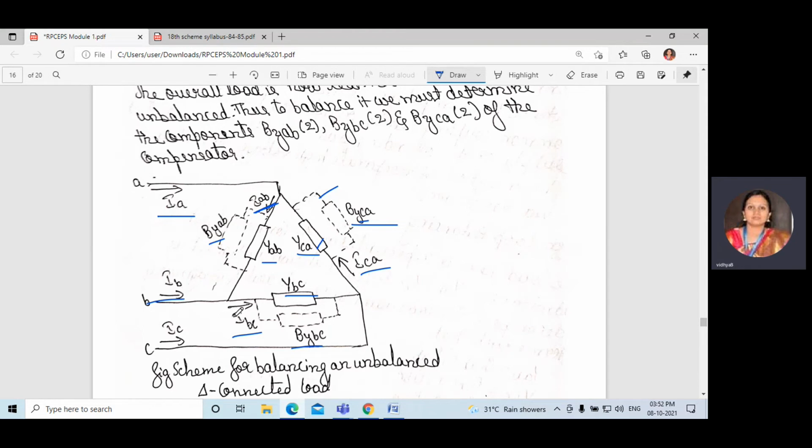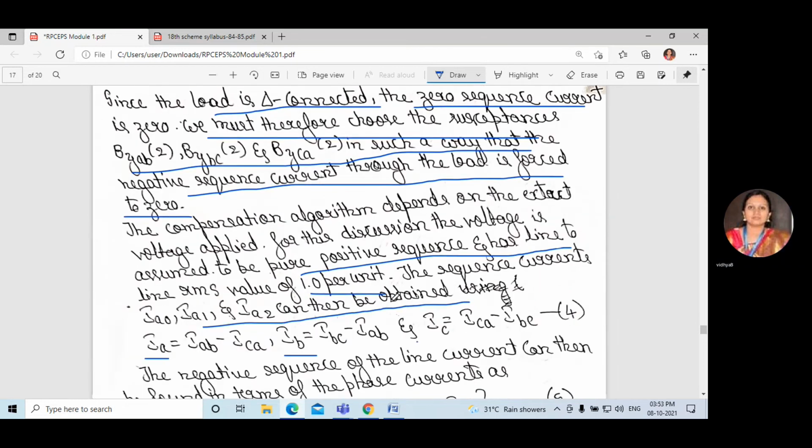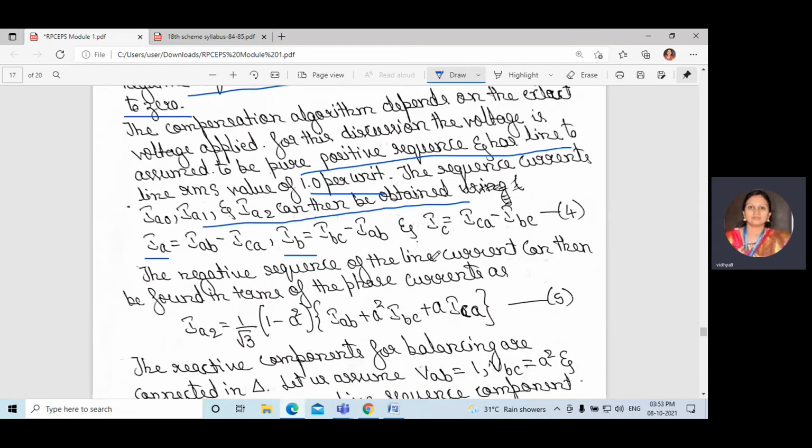IB is equal to IBC minus IAB, because IBC is outgoing and IAB is incoming. IC is equal to ICA minus IBC, it is continuously flowing, right? So these are the three equations we will write.